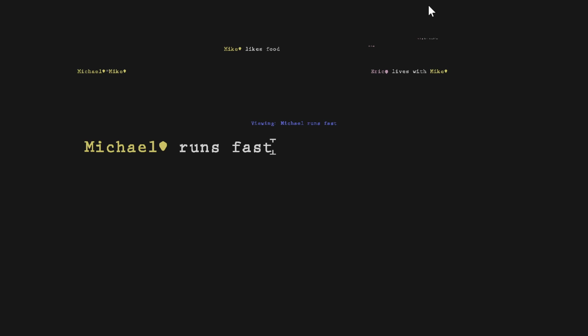It lists this Eric and Michael rule, and then in very tiny text, which works better on a higher resolution screen, maybe I can fix this, this is actually an Eric rule. In 1920 by 1080, it doesn't show up very well, but on a bigger monitor, it does show up.